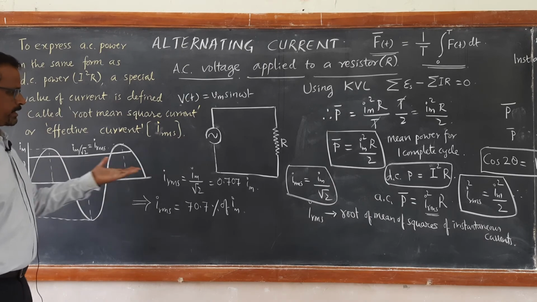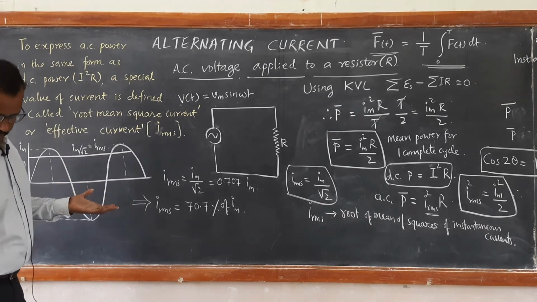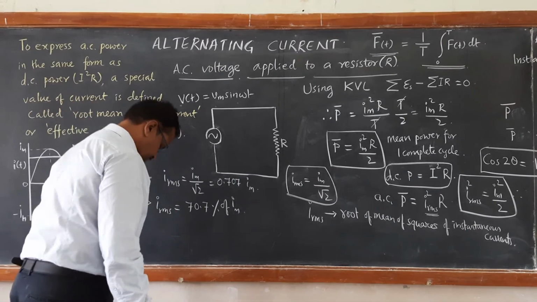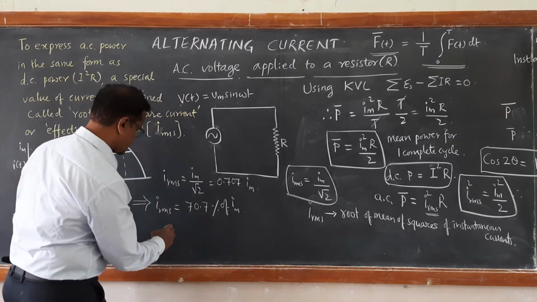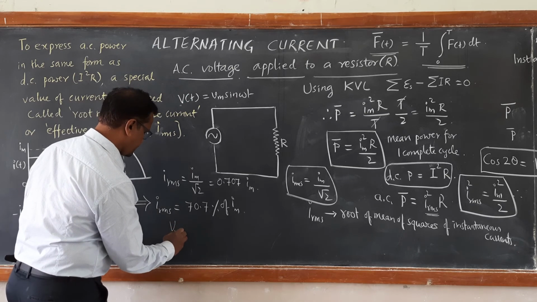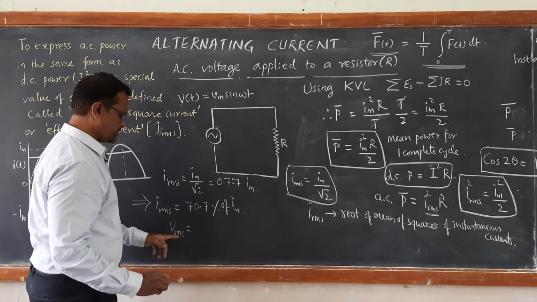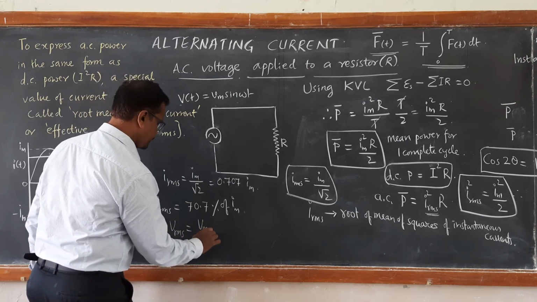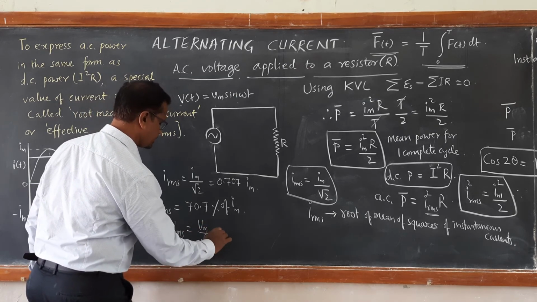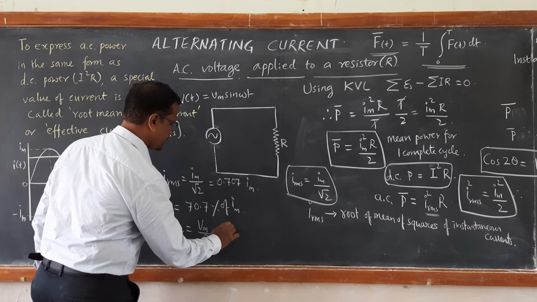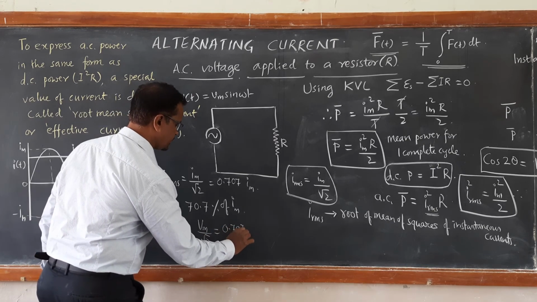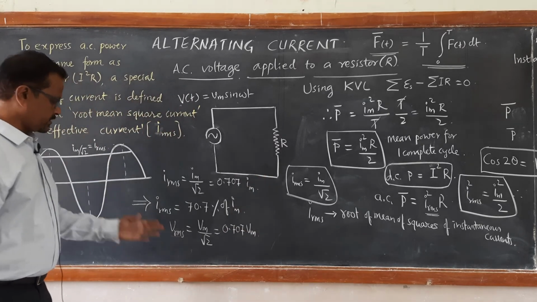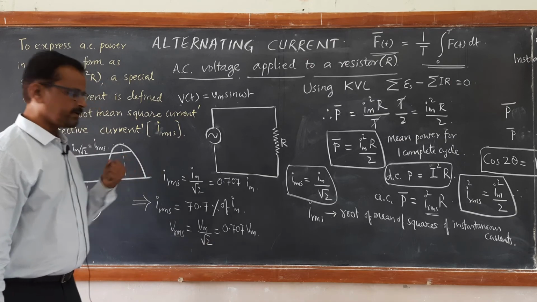In the same way, we can also write for voltages. Vrms, root mean square value of voltage, can also be written as Vm by root 2. That implies it is 0.707 times peak value of voltage. So that is the meaning of Vrms and IRMS.